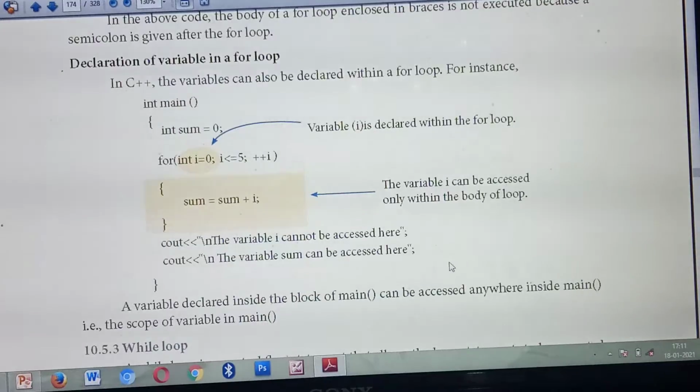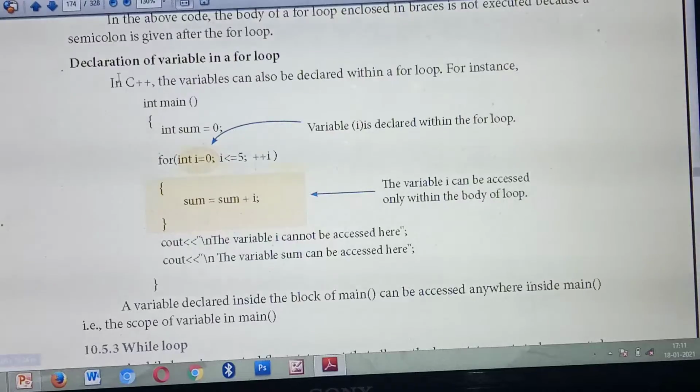So next one is the declaration of variable in a for loop. You can declare a variable inside the for loop also. Understood? You can also declare the variable inside the for loop. So see this program, then only you will understand. Listen.